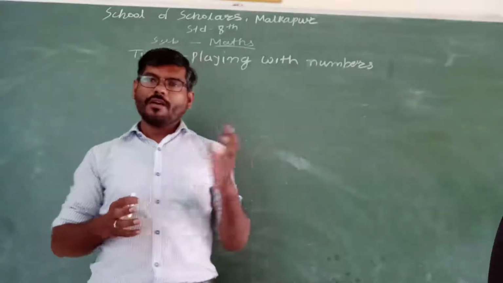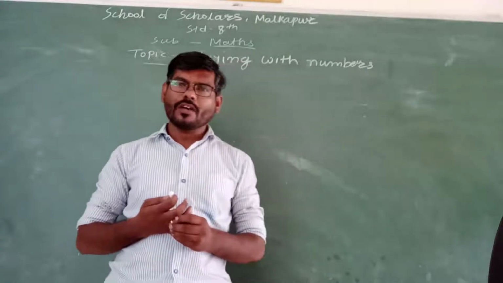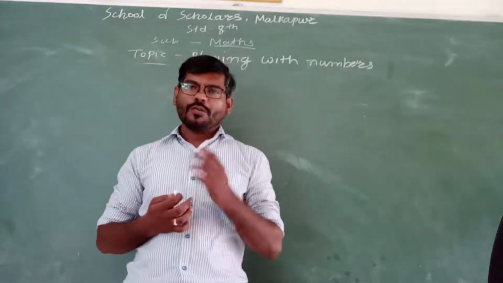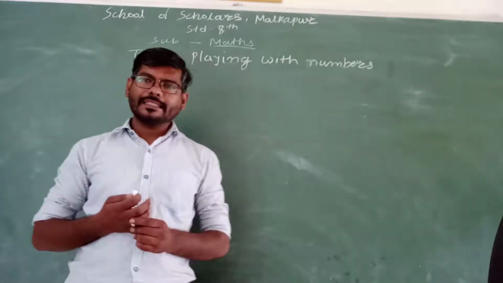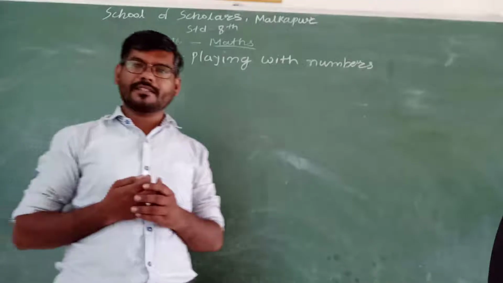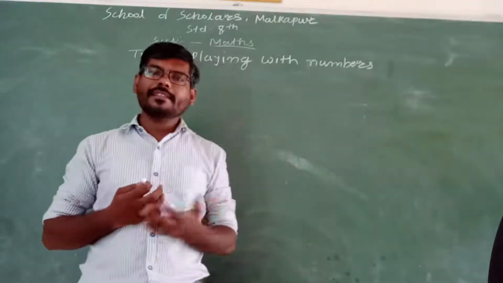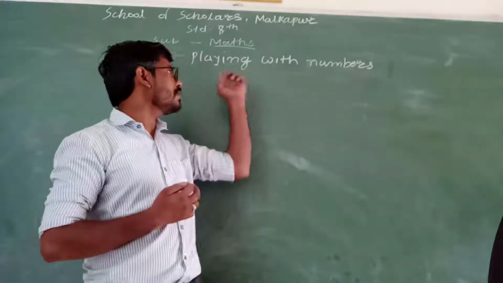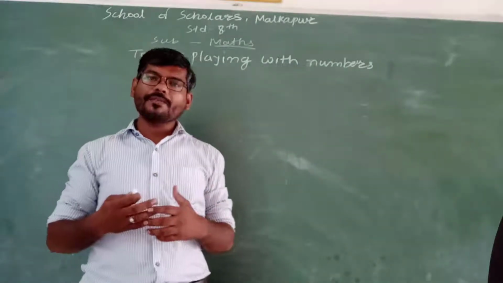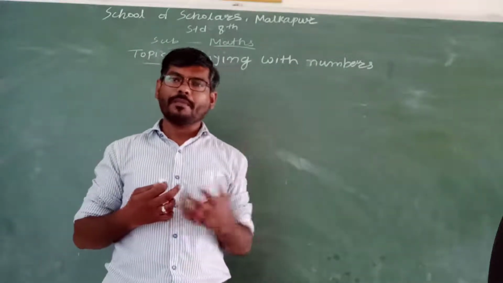Students, now we have completed chapter number 4 of standard 8th maths, that is cubes and cube roots. Today we are going to start another chapter, chapter number 5, that is playing with numbers. What is there in this chapter? What does playing with numbers suggest to us? What type of games are we going to play with the numbers?